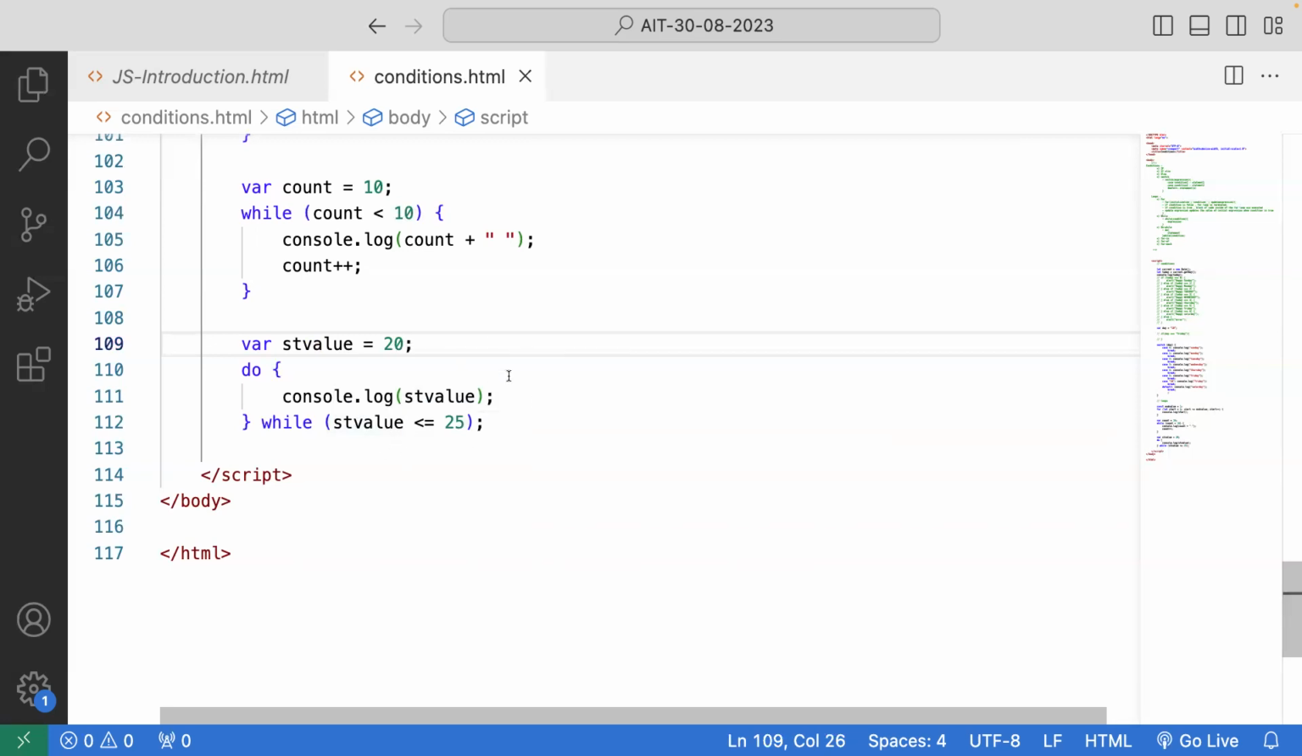So now tell me what will be the output of this now? 20, 21. Is it true? Why?